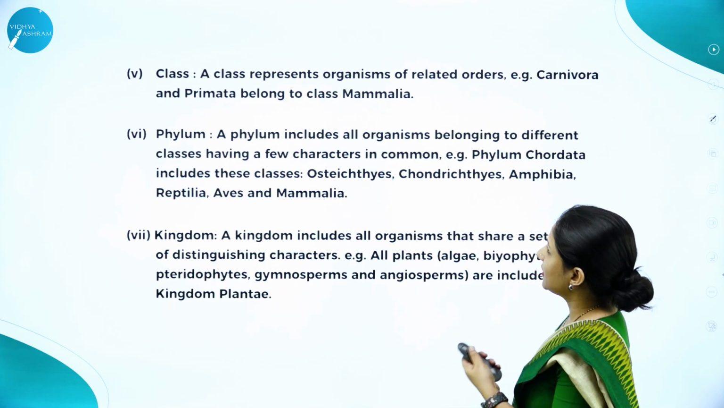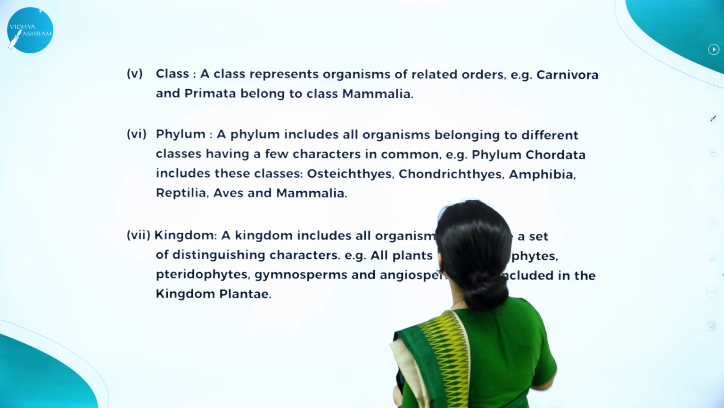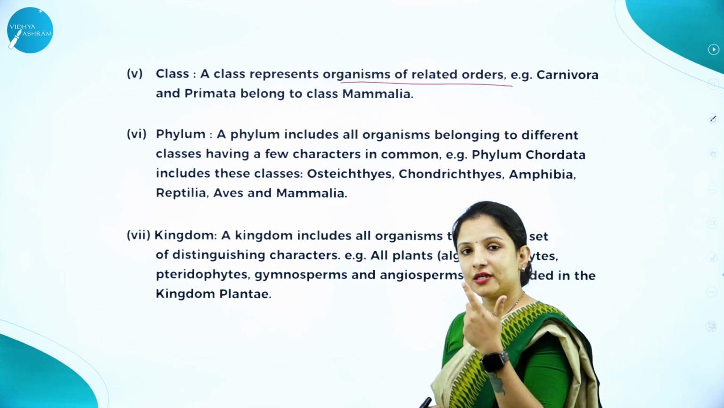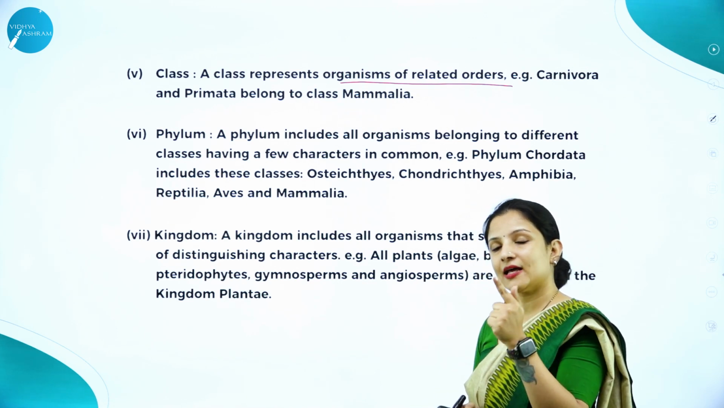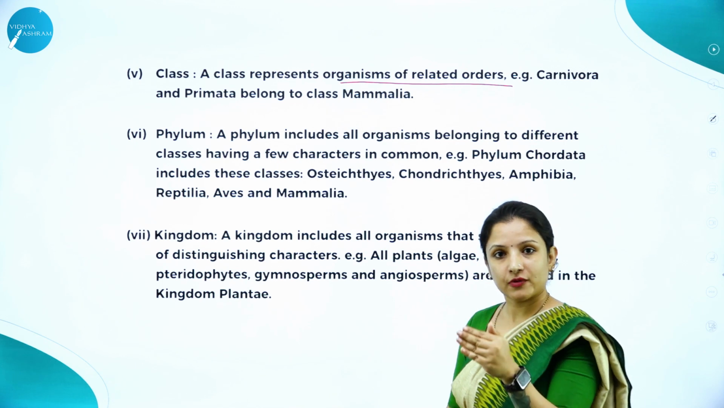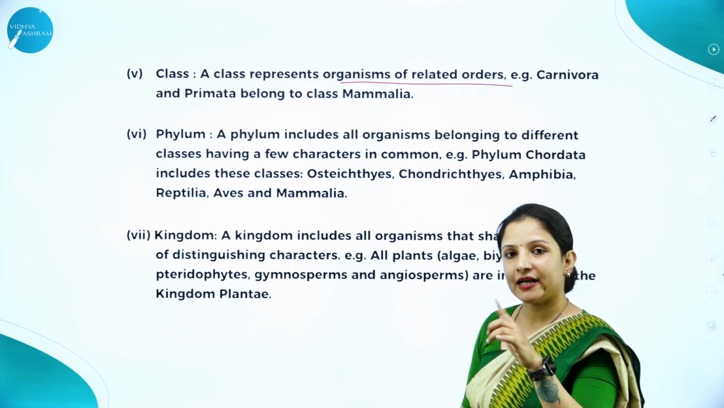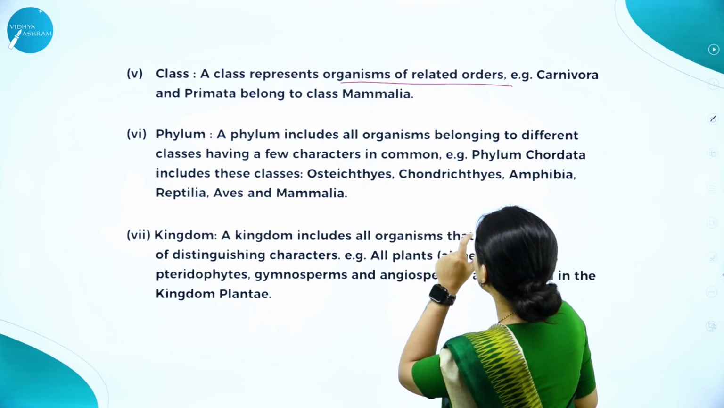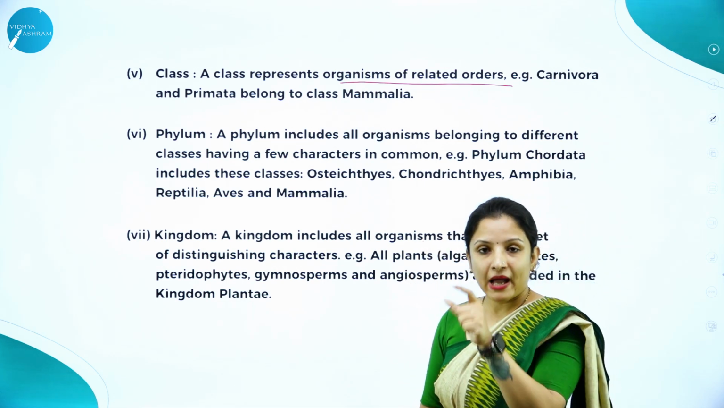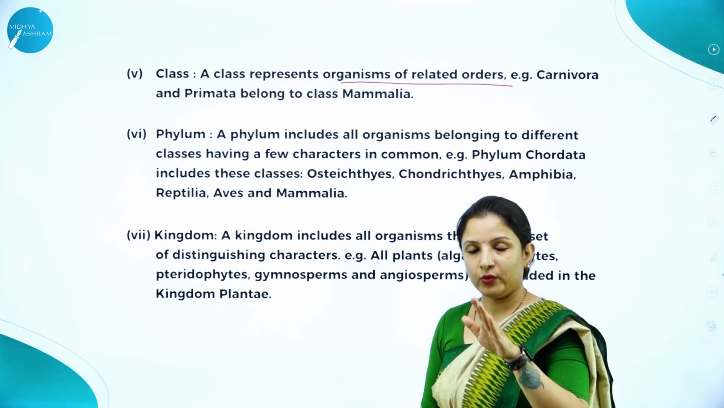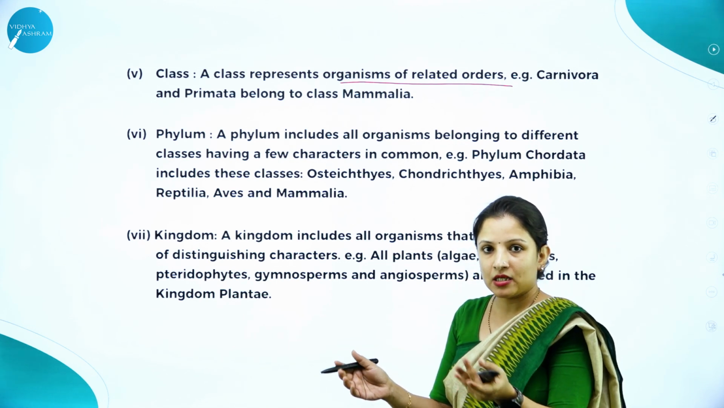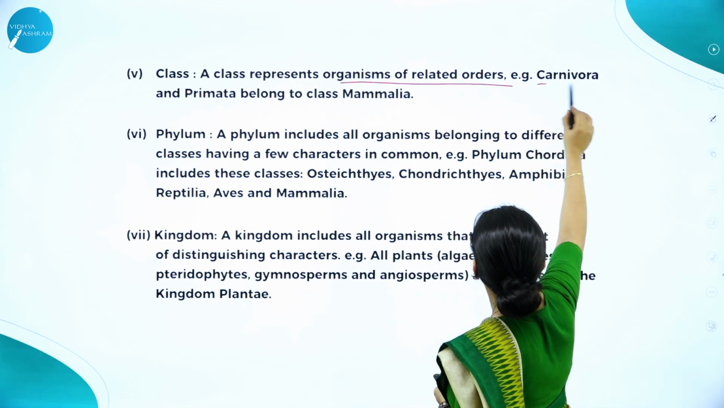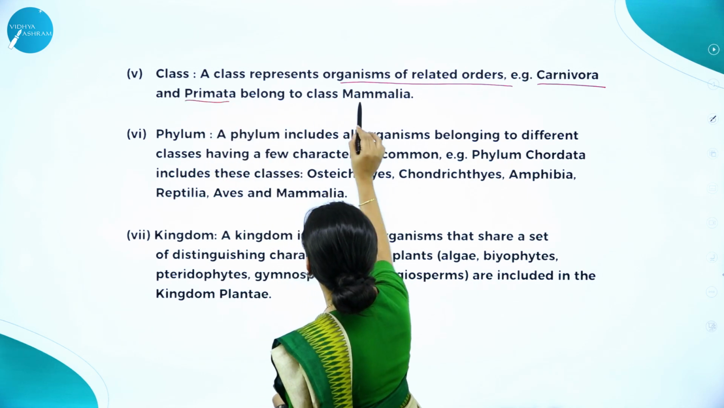Now next is class. Class represents a group of organisms of related orders. Say for example, we had studied order Carnivora, under which cats and dogs, that is Felidae and Canidae, were put. But now here under class, again it is like Primata and Carnivora. Man, we don't come under Carnivora, we come under Primata. So again it is split, right? But we come under what? Say for example here Carnivora and Primata belong to class Mammalia.